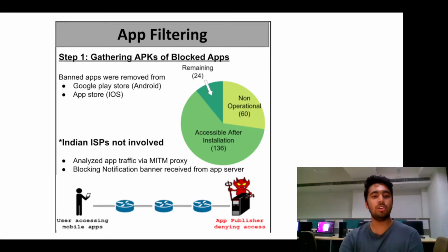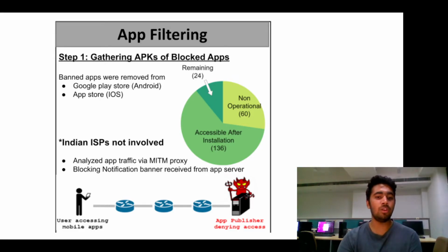Now, let us take a look at the details of app filtering investigation. The 220 apps became unavailable on Indian app stores. Thus, we first tried to obtain APK bundles for them from our overseas contacts. Interestingly, 60 among these 220 apps were likely not operational. From the remaining 160 apps, we observed that 136 apps were directly accessible after installation.